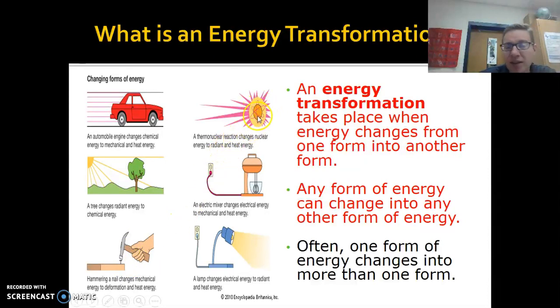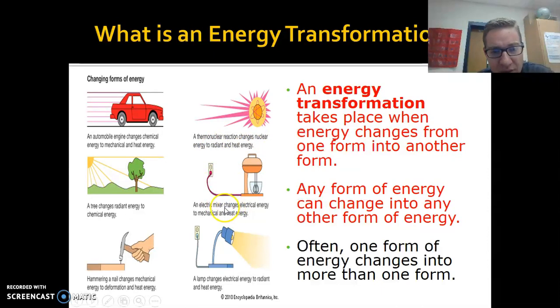This is supposed to be like a nuclear reaction inside the sun, or maybe you could think of an atomic bomb. And a thermonuclear reaction changes nuclear energy into light and heat energy. So inside the sun is nuclear fusion, the atoms combined. And what happens is it produces that heat and that light we get from the sun. So very important, nuclear energy to radiant and heat energy. Radiant is another way to say light.